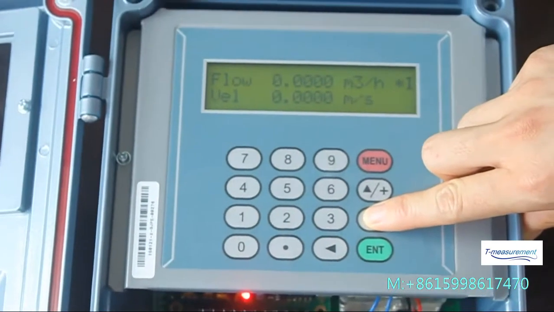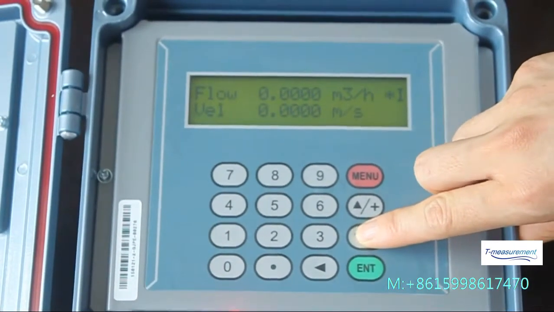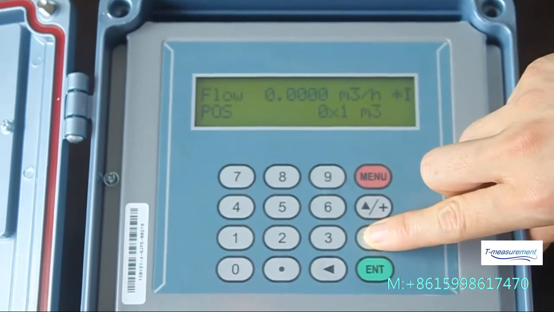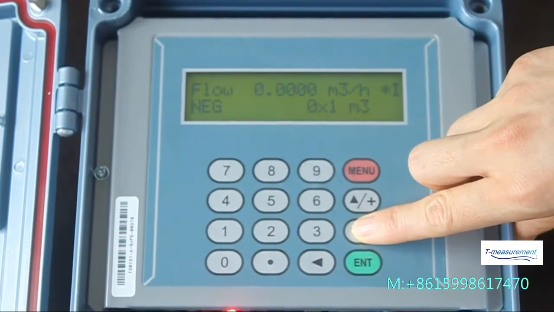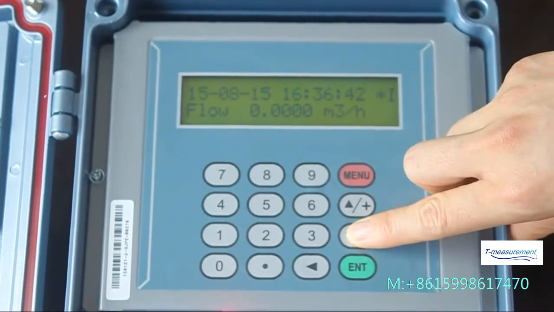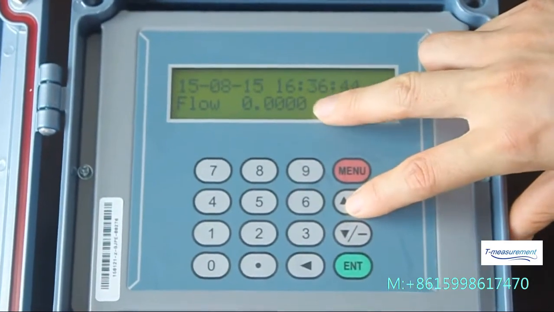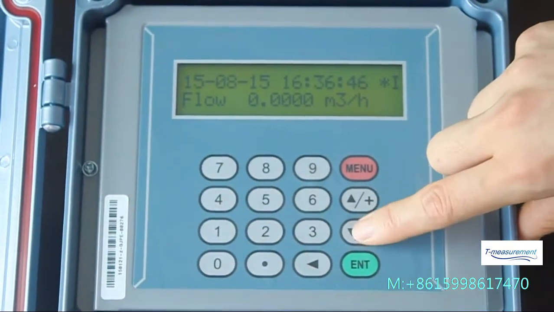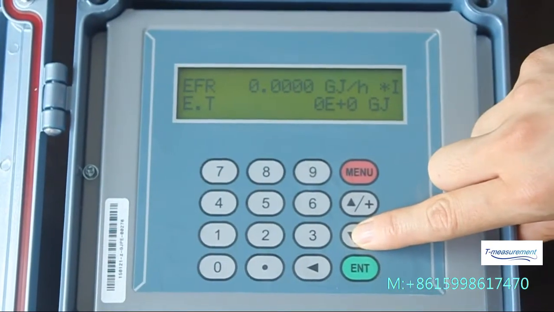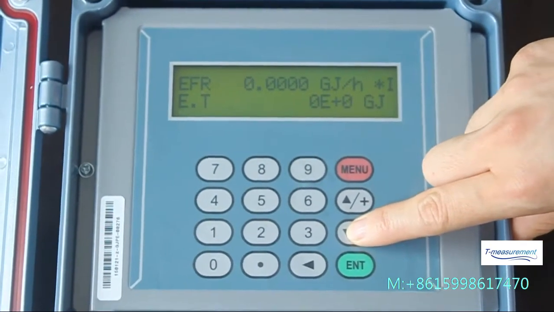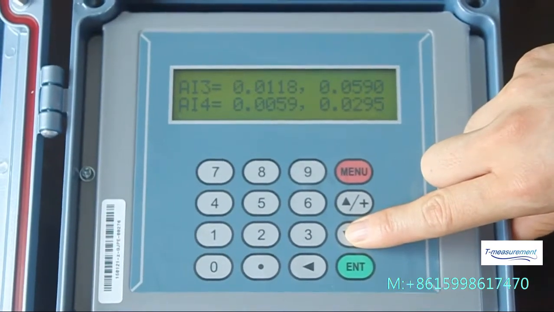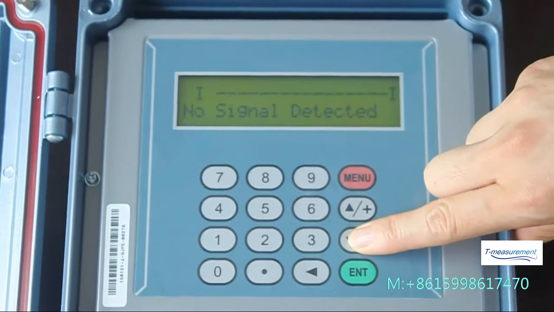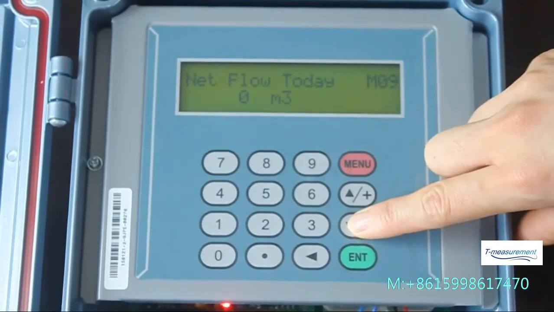This is velocity flow. This is positive flow. This is the negative flow. This is the time and flow rate. This is the heat flow and total heat flow. This is the temperature. This is the analog output. This is the net flow today.